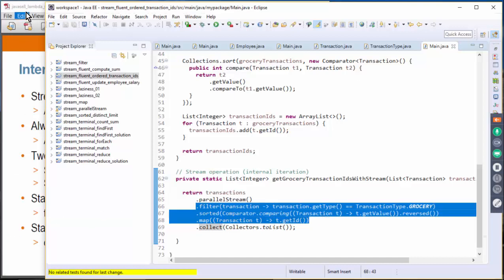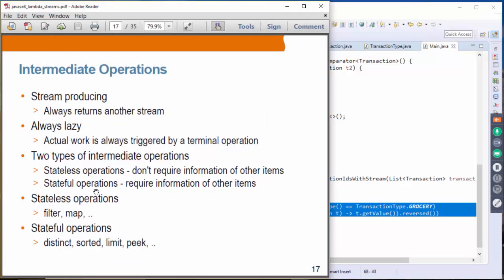And there is a reason for that, and we'll talk about that later on. Okay? There are two types of intermediate operations. One is stateless operations, and the other one is stateful operations. Stateless operations do not require information on other items, while stateful operations require information on other items.